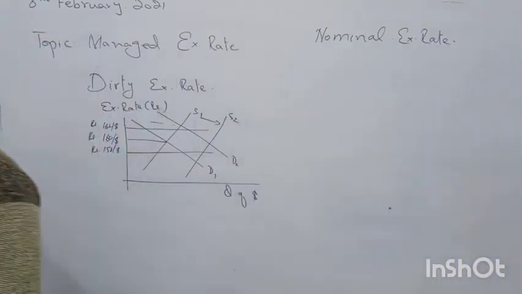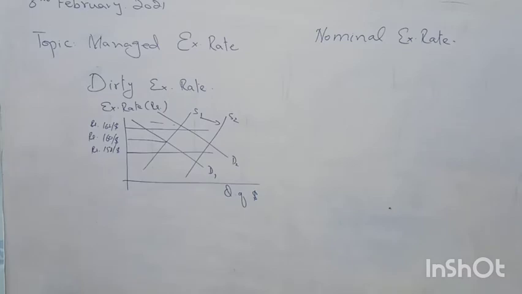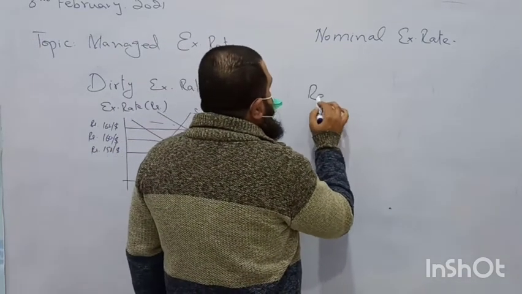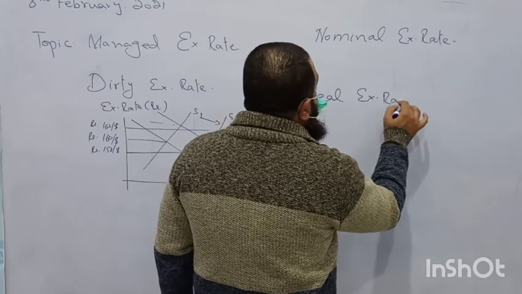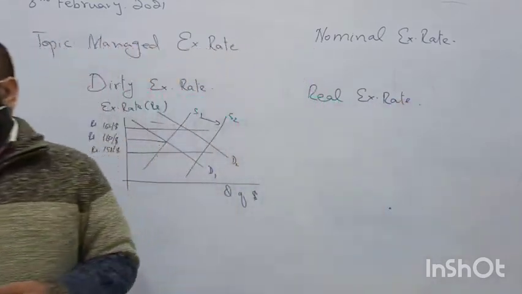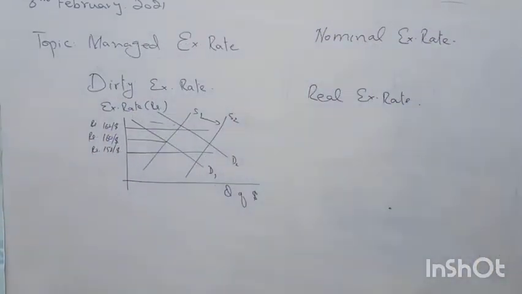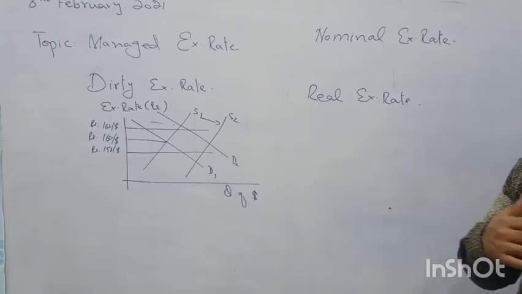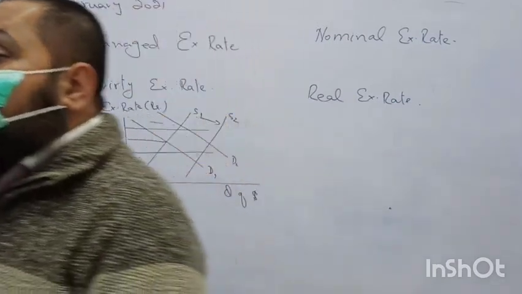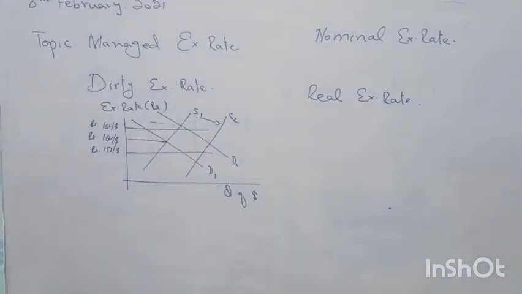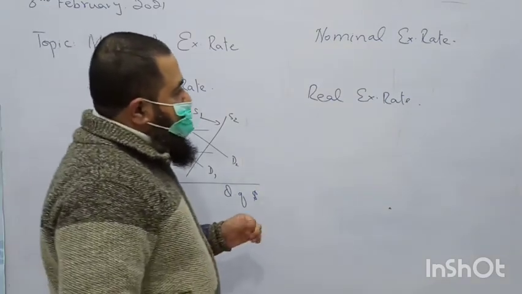And what do we mean by real exchange rate? It is adjusted for inflation. It is exclusive of inflation. When the retail price index of the two countries is brought into the measurement, the exchange rate is adjusted for the inflation rates present in the two countries. Now I will give you an example, then you will understand better.